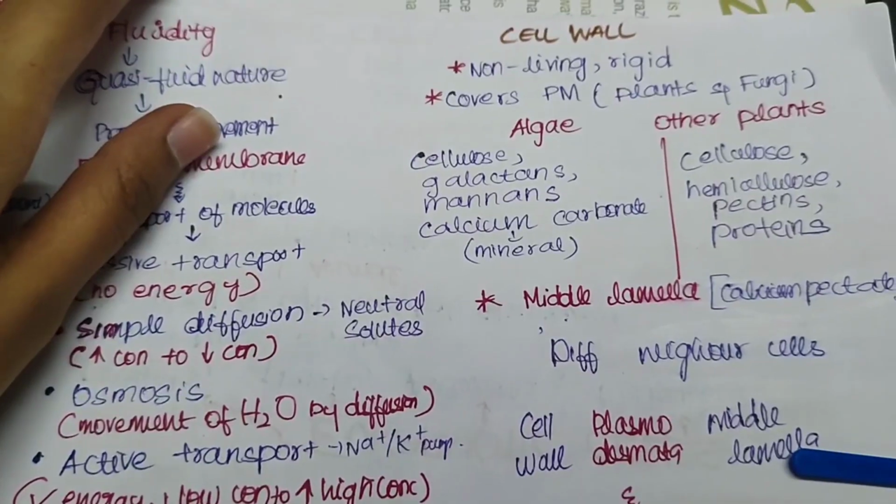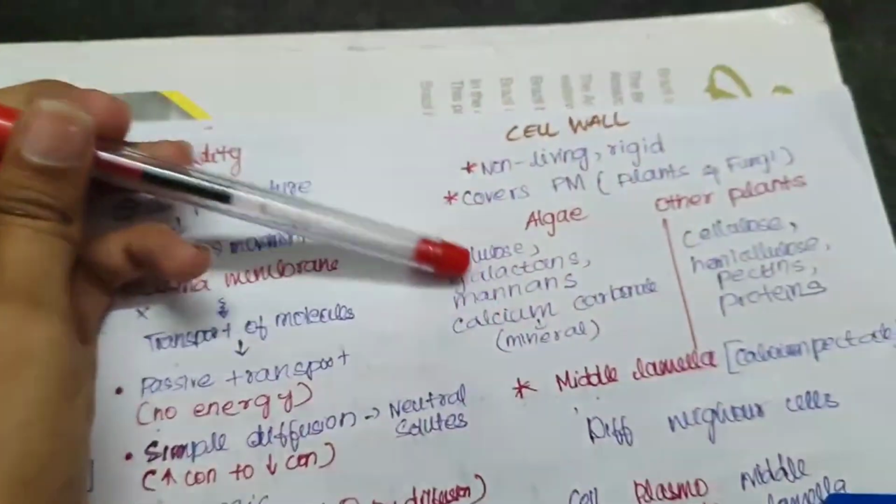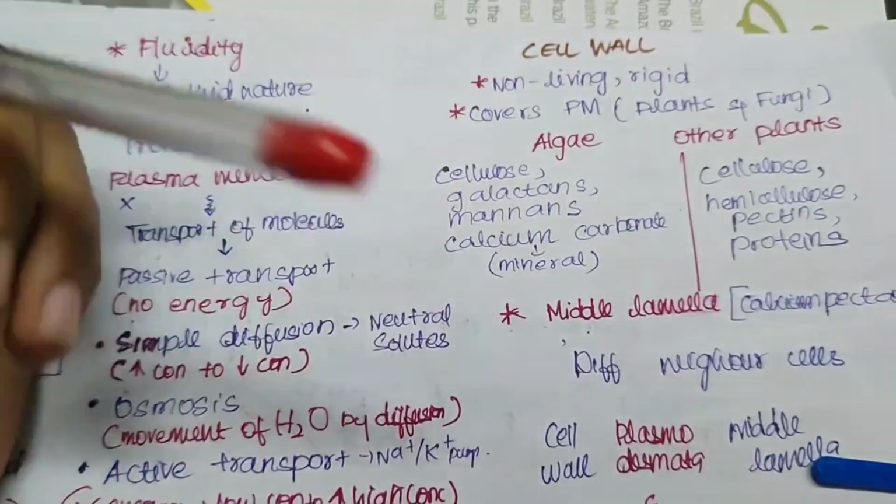Now we will talk about the cell wall. We talked about the cell membrane. Now we will be talking about the cell wall. These cell walls are non-living.